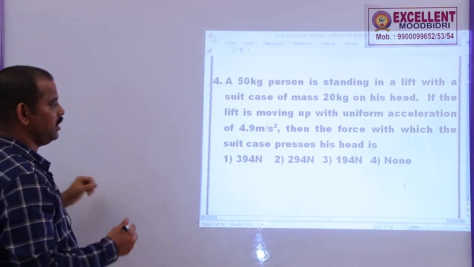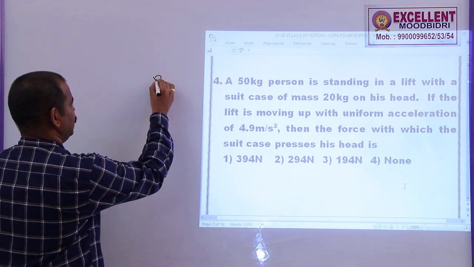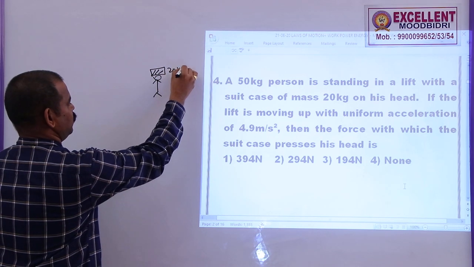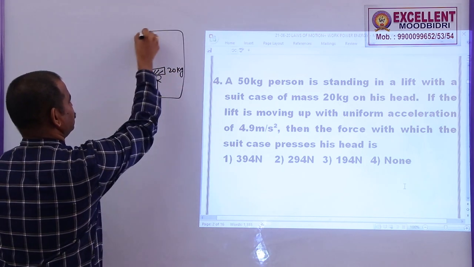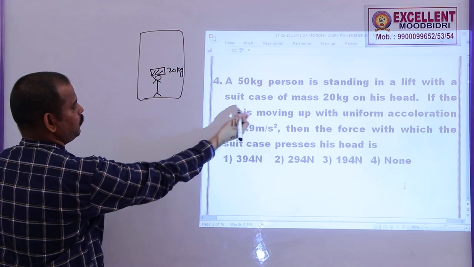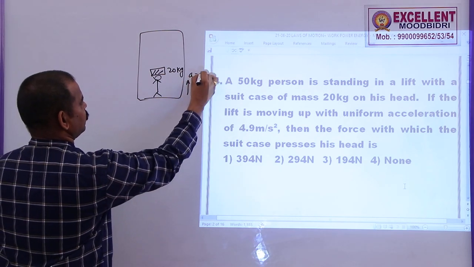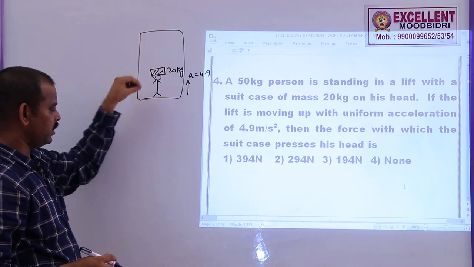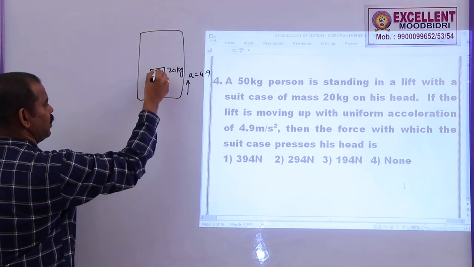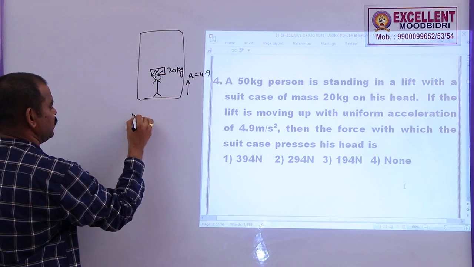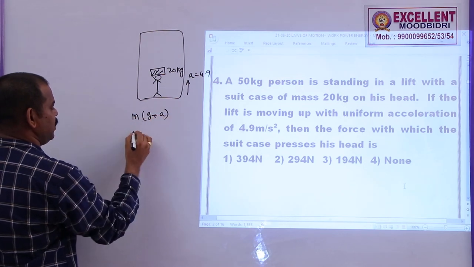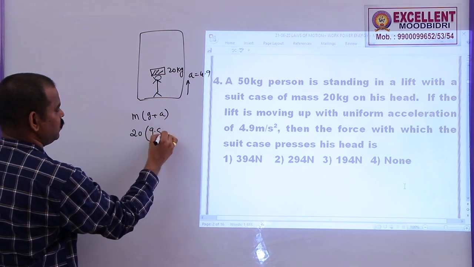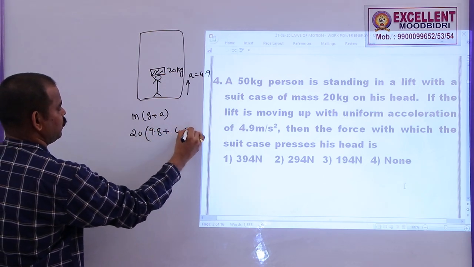A 50 kg person is standing in a lift with a suitcase on his head. So, this is the person and this is the suitcase on his head whose mass is 20 kg, and he is inside a lift. Here the lift is moving up with an acceleration of 4.9 meter per second squared. Then the force with which the suitcase presses his head is given by... And the lift is going up, so the apparent weight is given by m into (g + a), where mass is equal to 20, g which is not given, you take 9.8, and acceleration 4.9.